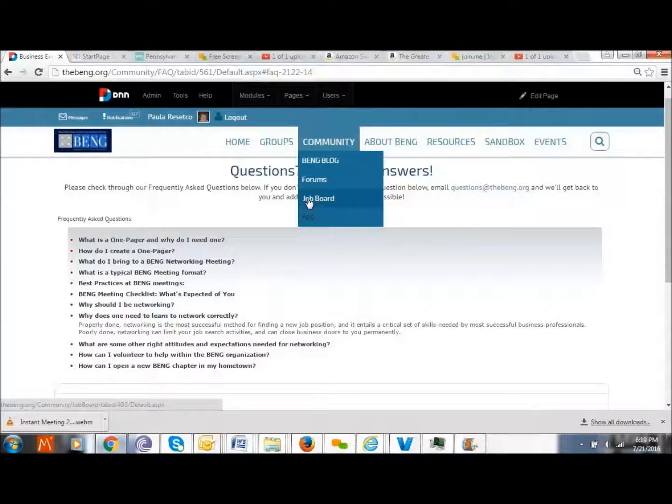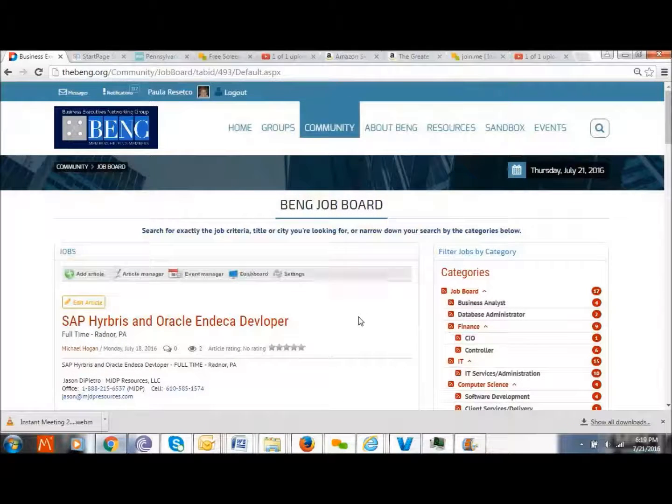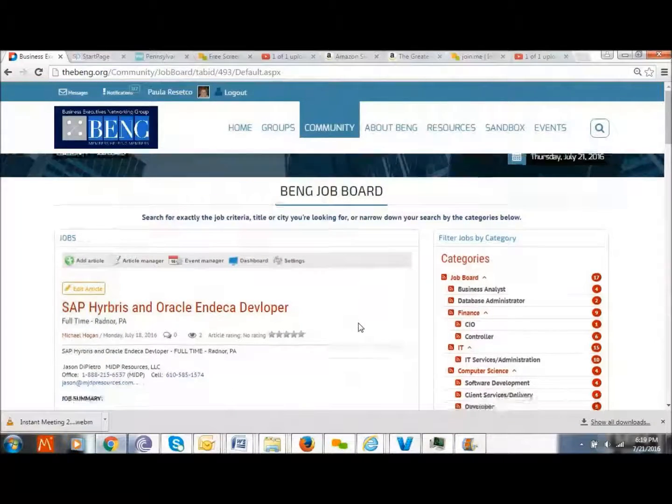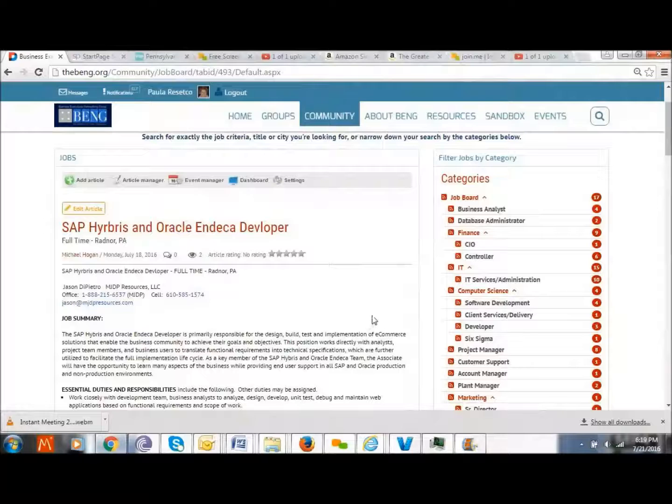Okay, we have a job board. Previously, jobs were simply emailed to everyone. That's no longer the case. There were only 1 or 2 people who had rights to update job postings. Currently, with the new system, everyone can update the job board, and we encourage everyone to do so.